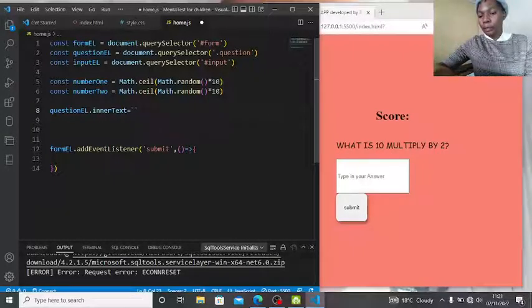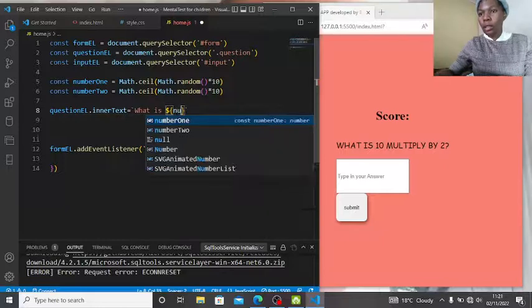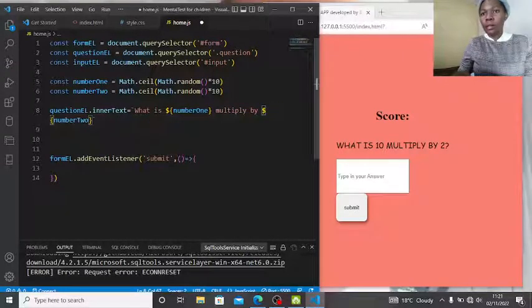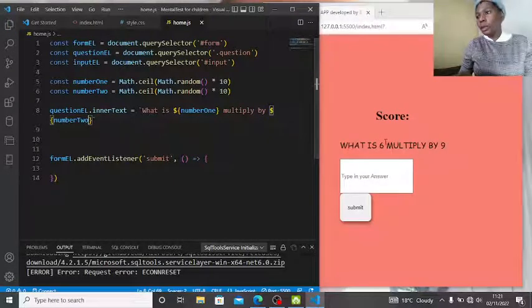What is num1 multiplied by num2, using the dollar sign for each. You see now it's changing.